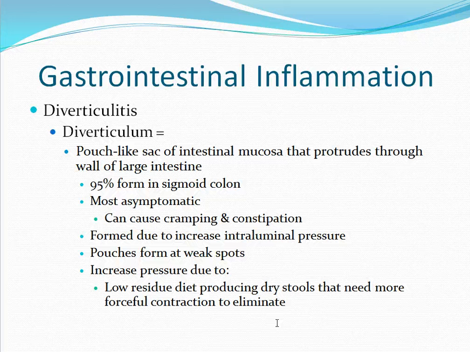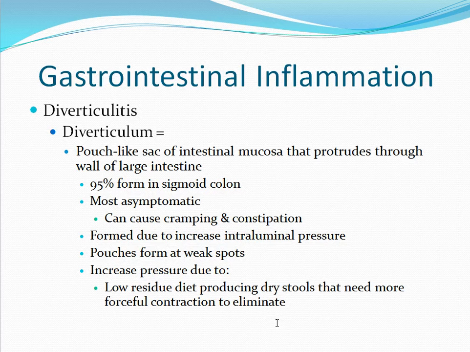Another type of inflammation is diverticulitis. A diverticulum is a pouch-like sac of the intestinal mucosa that protrudes through the wall of the large intestine. 95% of diverticula form in the sigmoid colon. Most diverticula are asymptomatic, but they can cause cramping, discomfort, and constipation. A diverticulum is formed due to increased intraluminal pressure. A pouch will form at a weak spot in the wall.